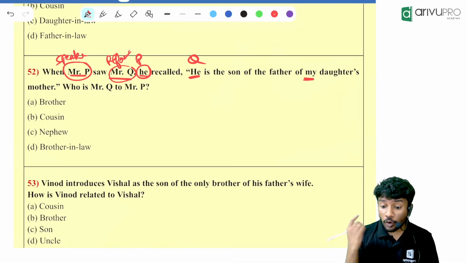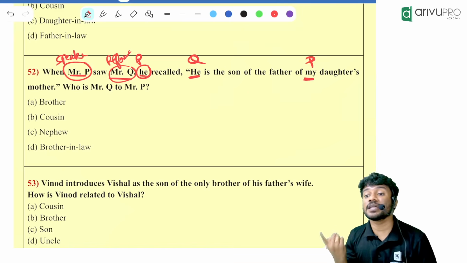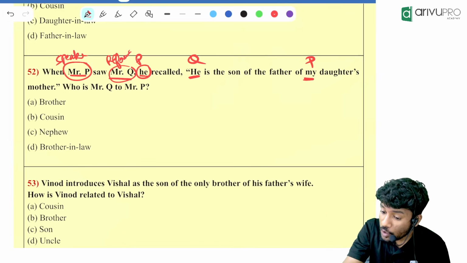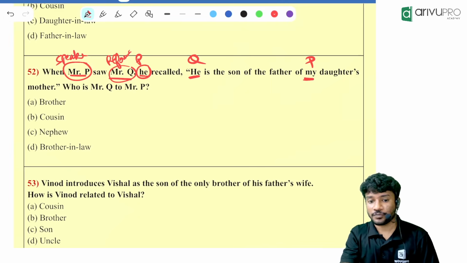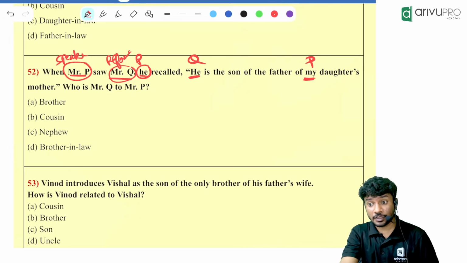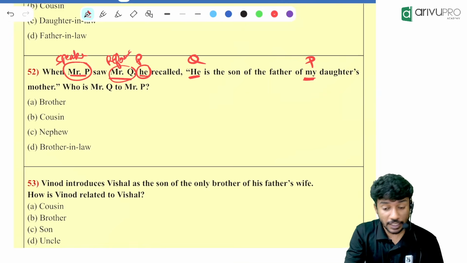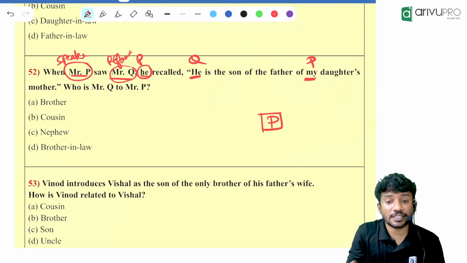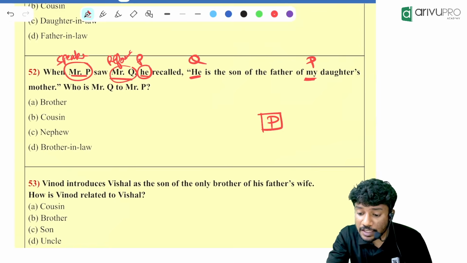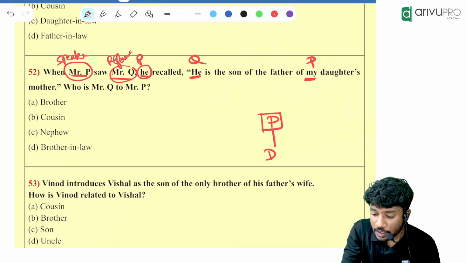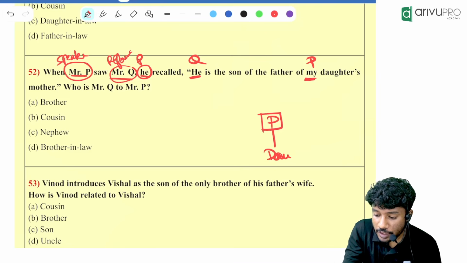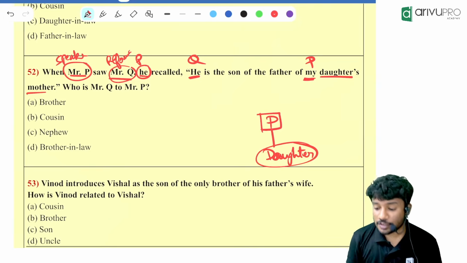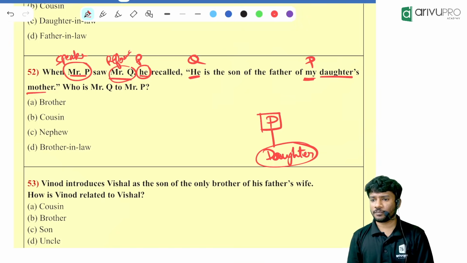My means what? Who? P, the speaker. Speaker is who over here? P. P's daughter's mother. So we will start from the right because P is on the right. So P is here. P is male or female? Male, because it is given Mr. P. P is having a daughter. Daughter's mother means what?